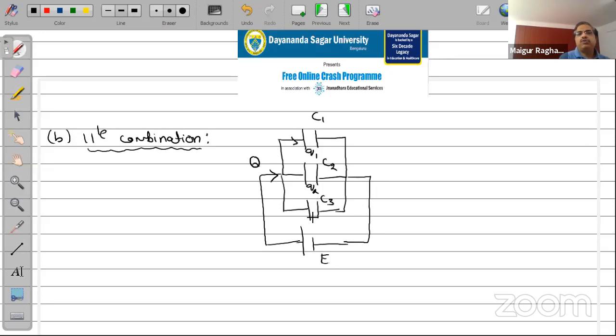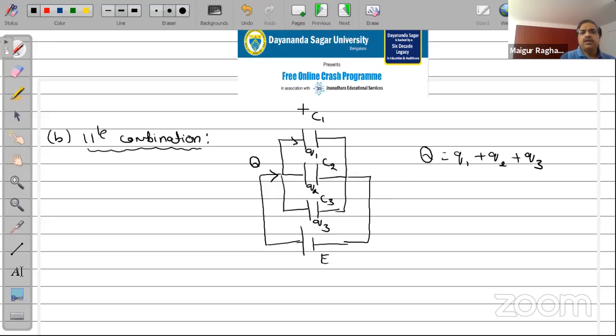Q1, Q2, Q3. It can be shown that the total charge here will be equal to Q1 plus Q2 plus Q3. So it will actually have more ability to store charge.